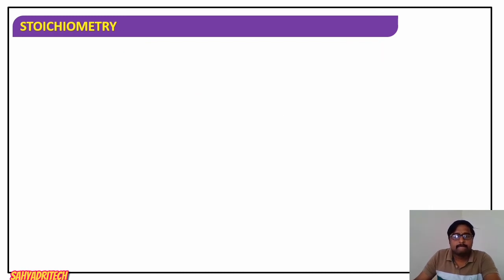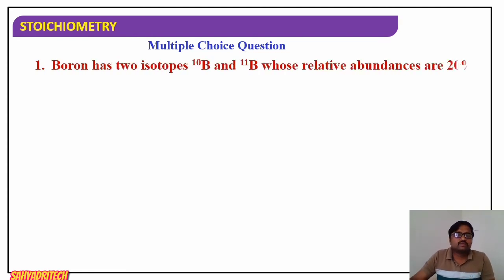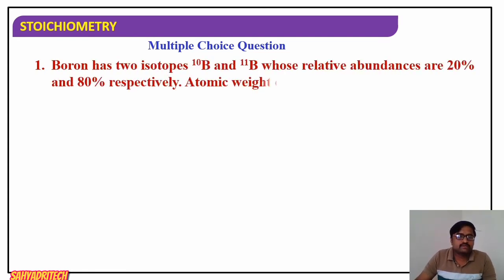If you're coming for multiple choice questions, MCQs, say boron has two isotopes. Boron has two isotopes, boron 10 and boron 11, whose relative abundance is 20% and 80% respectively. The atomic weight of boron is. So what are they asking here? They are asking for the average atomic mass.